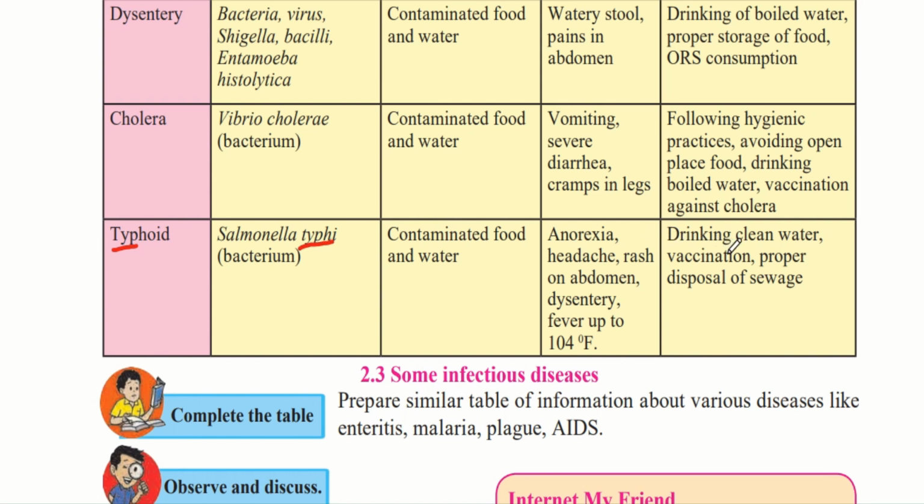We can also prevent this disease by drinking clean water, vaccination and proper disposal of sewage. So if we dispose of all the garbage properly, then we will not get typhoid.